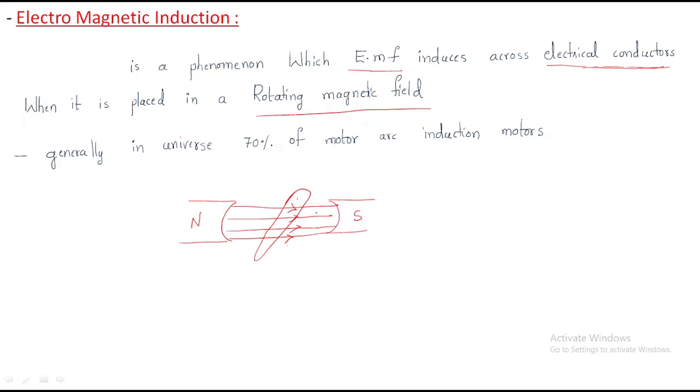This is a rotating magnetic field. This is normal, just assume that this is the rotating magnetic field. Rotating magnetic field means the magnet must be rotated. It's not constant, but here we are taking a constant example, but assume that it's a rotating magnetic field. And generally a rotating magnetic field means magnetic flux lines placed in a